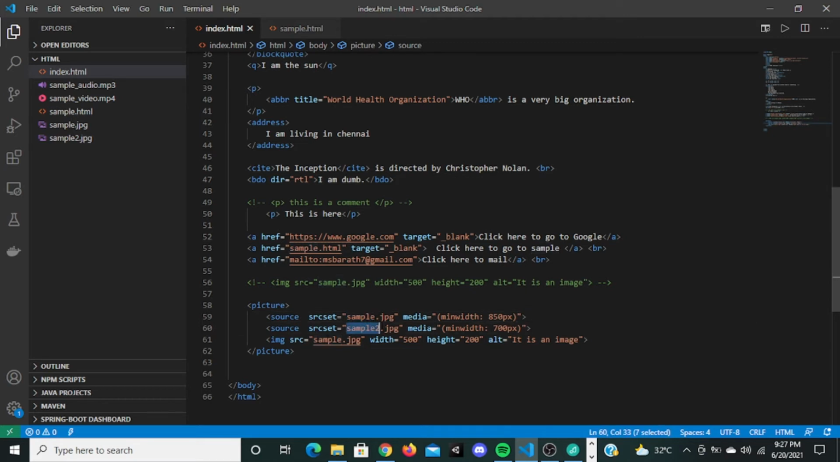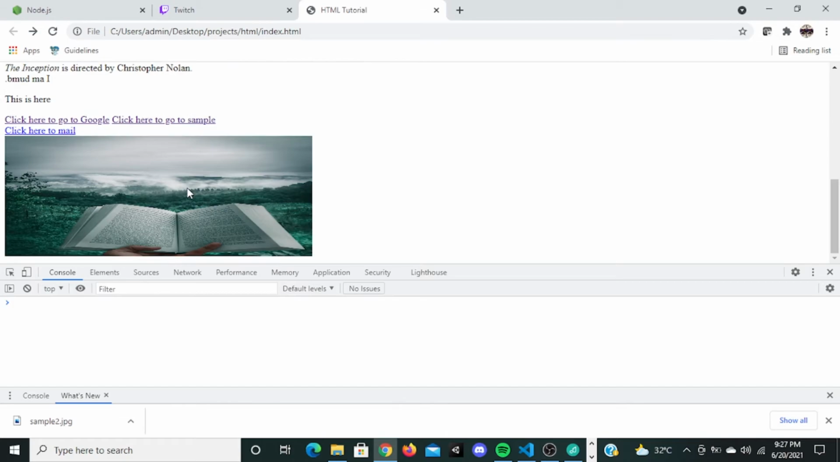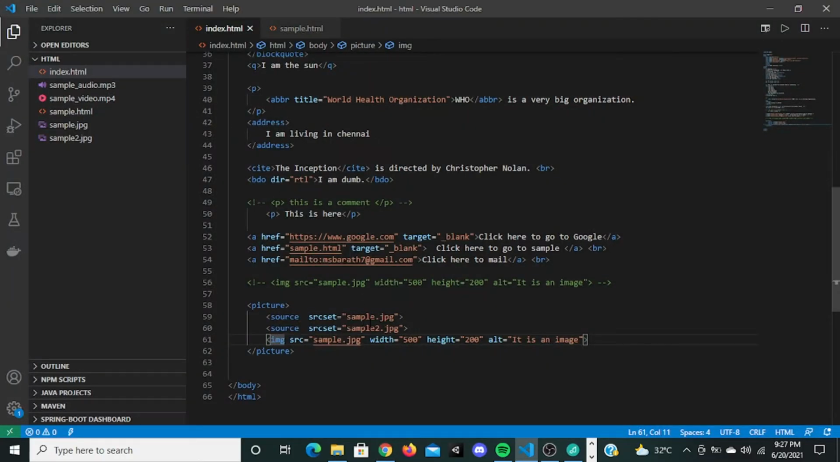If I'm not going to give this media right here, I'm going to delete this media. Now it's going to search for sample. If sample is present, it's going to display the sample. Then it's going to search for sample and it will close. But if the sample is not present, it's going to search for sample 2. If it is present, it's going to display it, or if both are not present, it's going to display this image. Let me save that, go refresh. It's going to display the sample because sample is present right here.